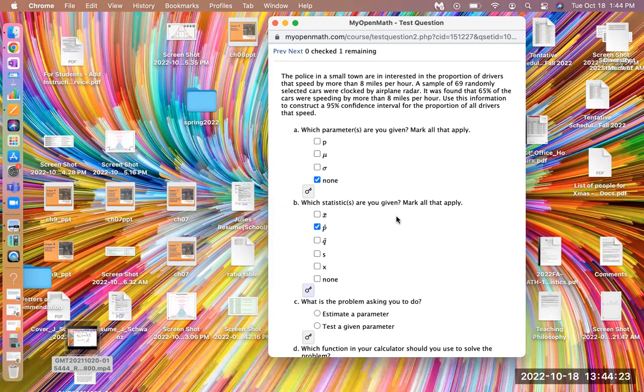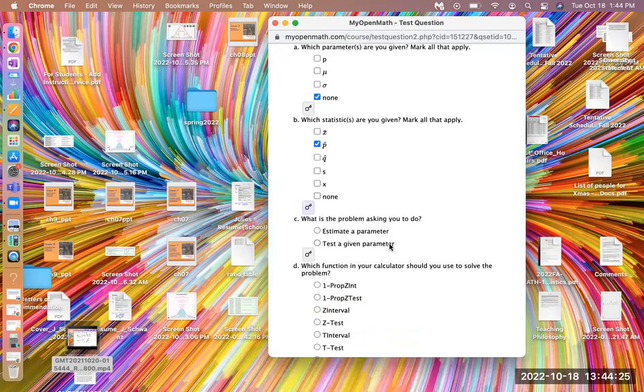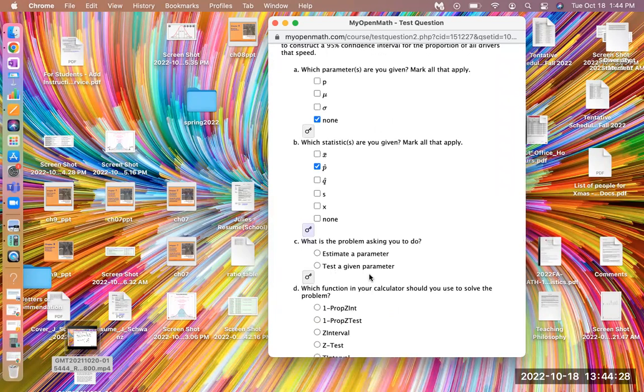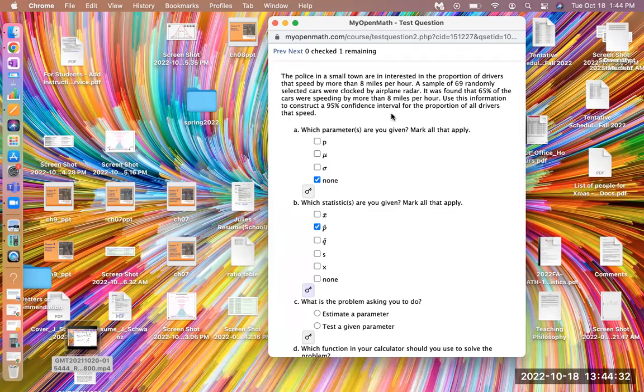And then what is the problem asking you to do? Is it to test a given parameter or to estimate a given parameter? Use this information to construct a confidence interval. A confidence interval estimates a parameter because it gives us an interval of numbers that we believe the parameter is in. So it's an estimate, part C.